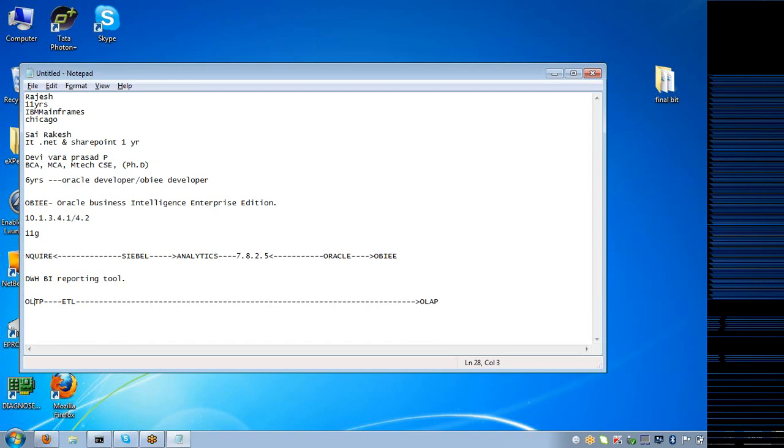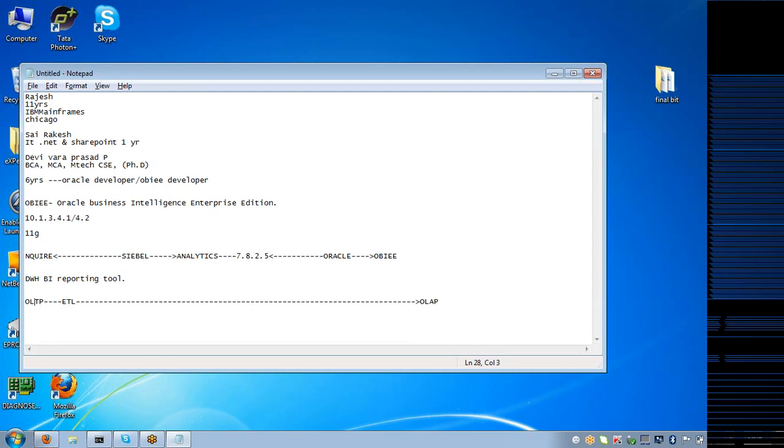No, see, when I say OLTP, it can be any database. It can be a flat file also. It can be a DB2 database, a mainframe database, an Oracle database. It can be Sybase, Informix, SQL Server, Teradata, any type of database. Got it?